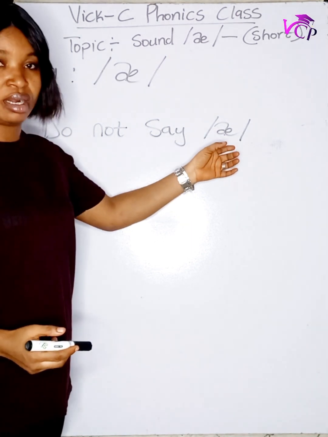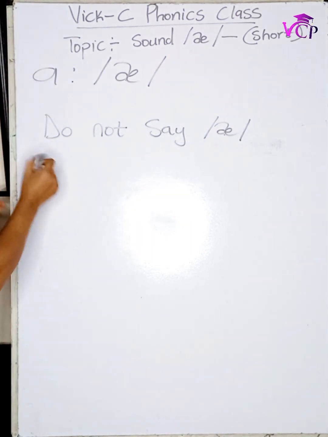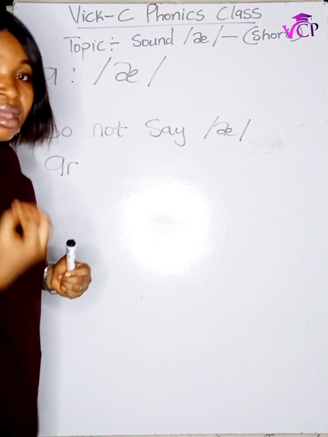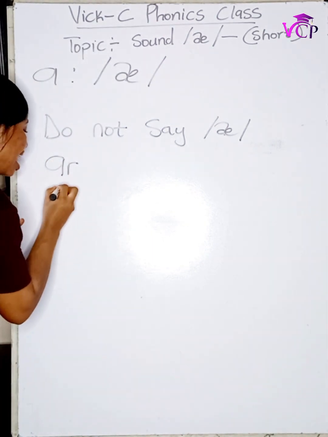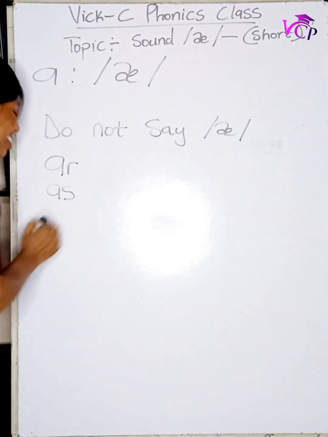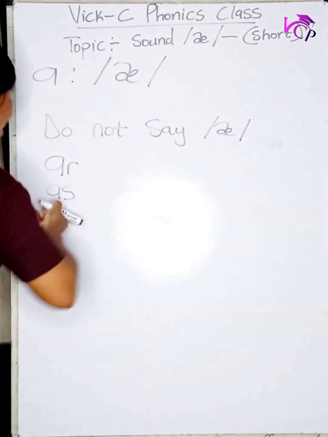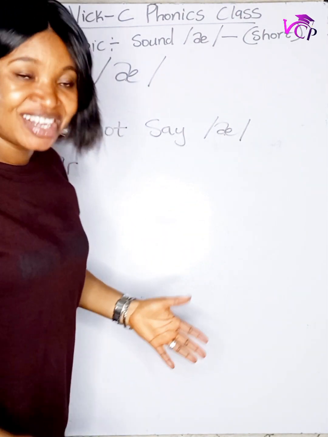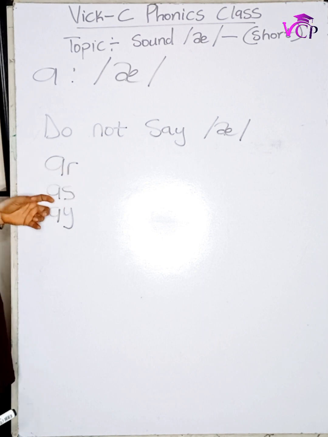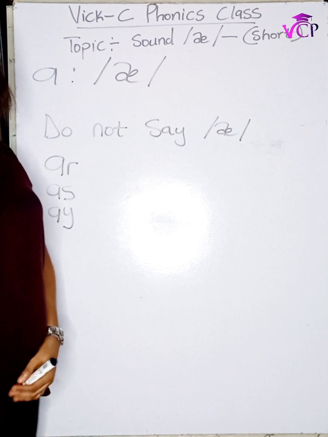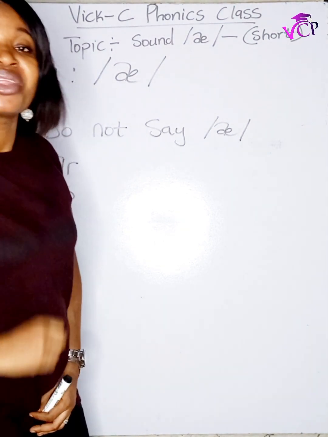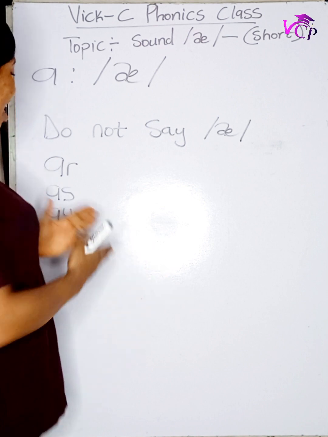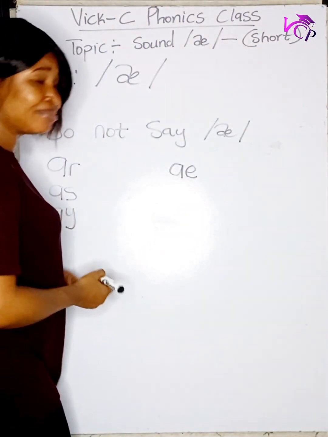Do not say A whenever you have the letter A followed by the letter R. Whenever you have the letter A followed by the letter S, do not say A. Whenever you have the letter A followed by the letter Y, do not say A. So whenever you have A, R, S, and Y, please do not say A. Why? These do not carry the short A sound. These are for consonant sounds.